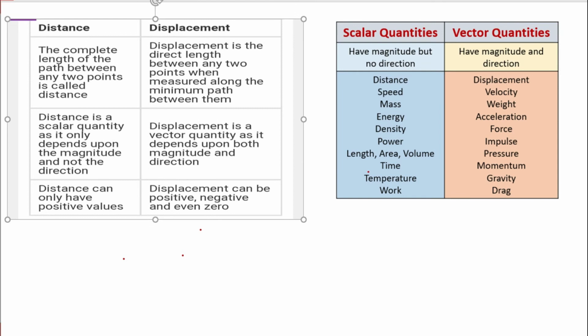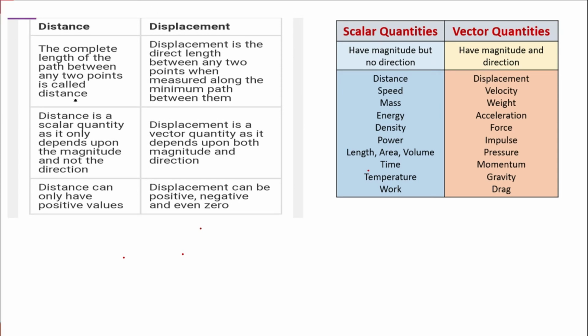First, if I am considering the definition, it goes like this. The complete length, the total path traveled between point A to point B, that is called distance. Displacement is the direct length between any two points when measured along the minimum path. So displacement is the shortest distance, or you can say the minimum path traveled from starting point to ending point. Start to end, the minimum or shortest distance between two points is called displacement.